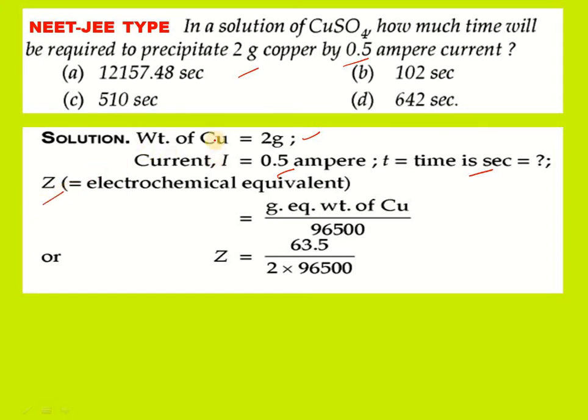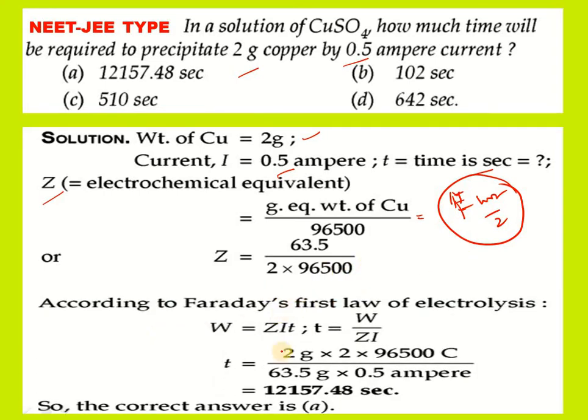So Z is called the electrochemical equivalent. That equals the gram equivalent weight of copper, 63.5 by 2, divided by 96,500. We can easily calculate it, because gram equivalent weight is nothing but the formula weight by 2, since 2 electrons are transferred.